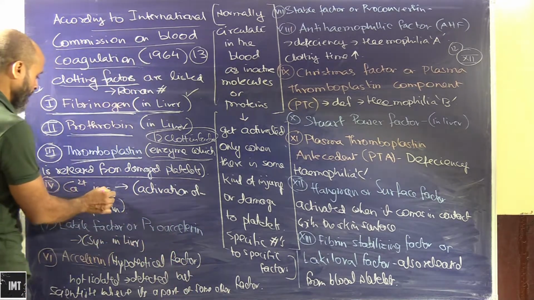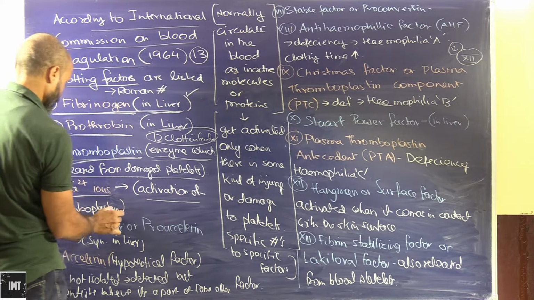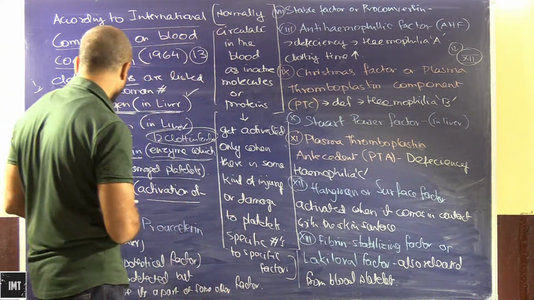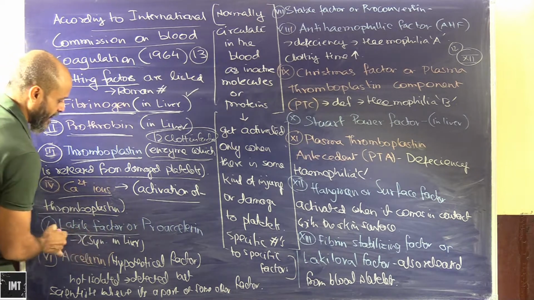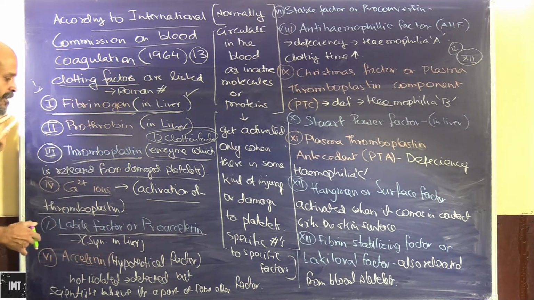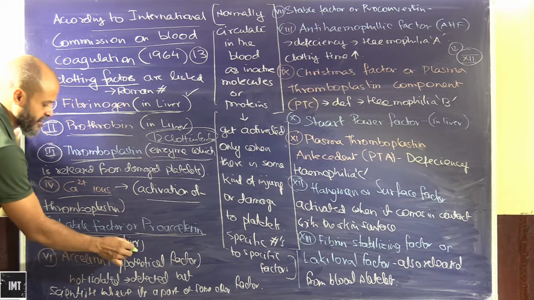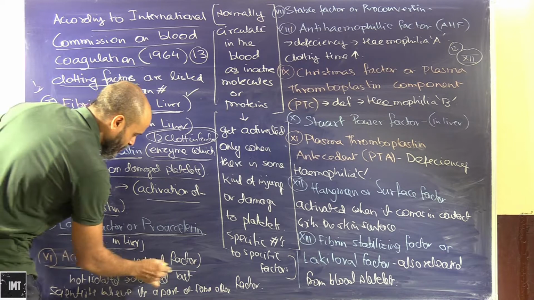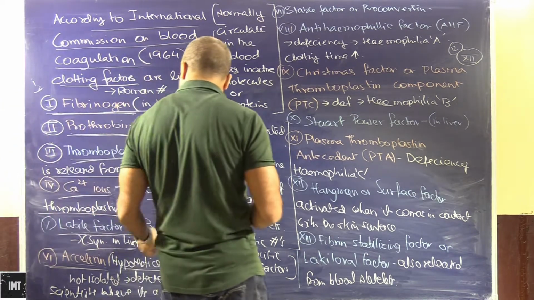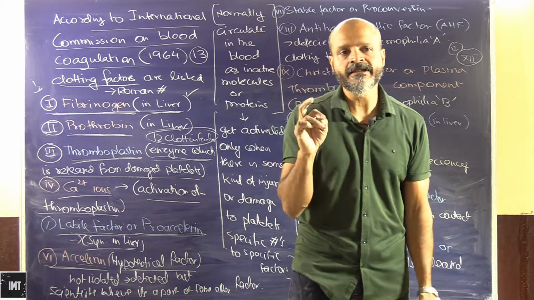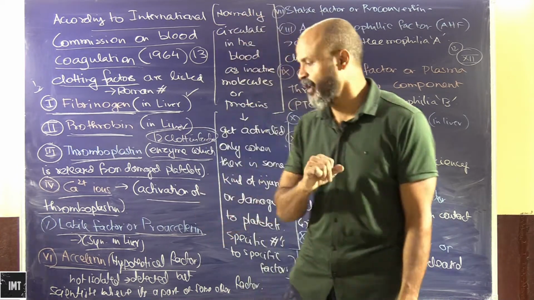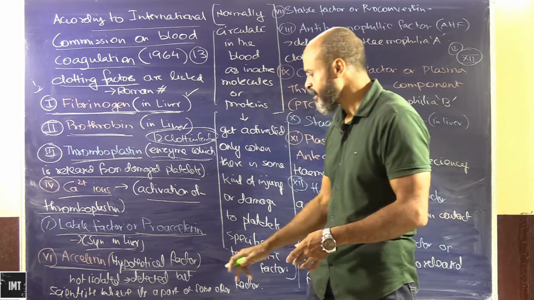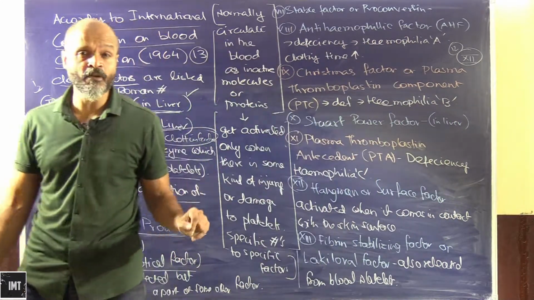Then we have calcium ions. Calcium ions are very essential for the activation of thromboplastin. Then we have the labile factor or proaccelerin, which is synthesized in the liver. Then we have accelerin, which is a hypothetical factor. Now look at this accelerin. Just as I said, instead of 13 we write 12, because accelerin is a hypothetical factor. Now what exactly do we mean by a hypothetical factor?